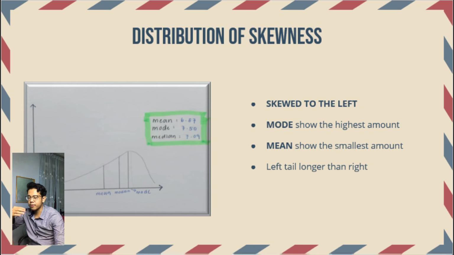For the distribution of skewness, this graph is skewed to the left. The mode shows the highest amount and the mean shows the smallest amount. The left tail is longer than the right.